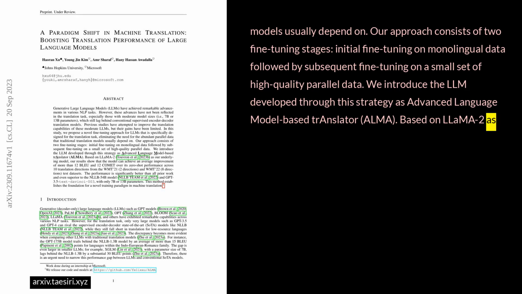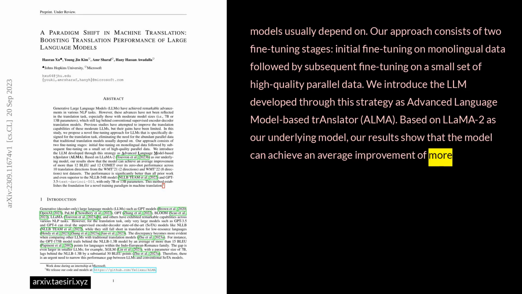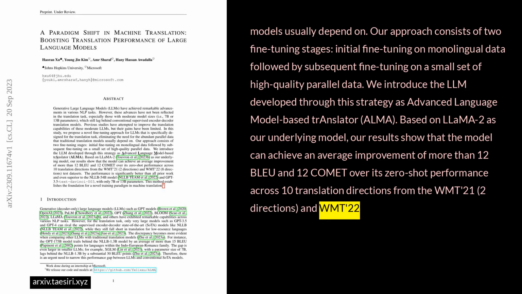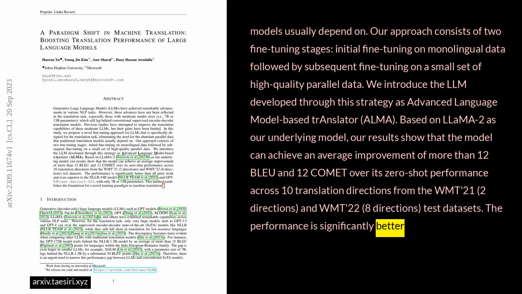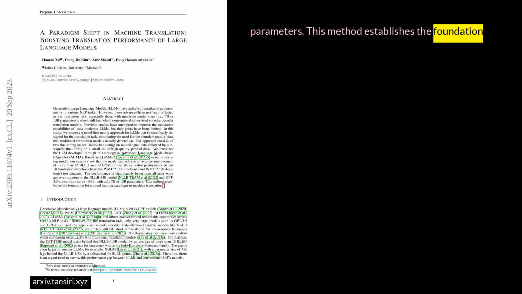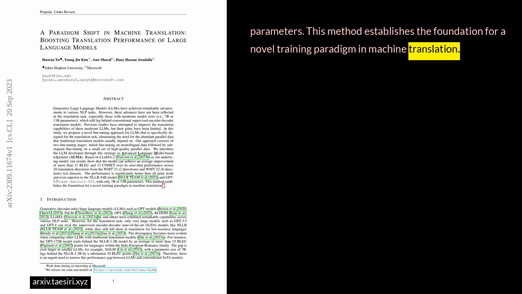Based on Llama 2 as our underlying model, our results show that the model can achieve an average improvement of more than 12 BLEU and 12 COMET over its zero-shot performance across 10 translation directions from the WMT21 2 directions and WMT22 8 directions test datasets. The performance is significantly better than all prior work and even superior to the NLLB 54B model and GPT-3.5-text-davinci-003 with only 7B or 13B parameters. This method establishes the foundation for a novel training paradigm in machine translation.